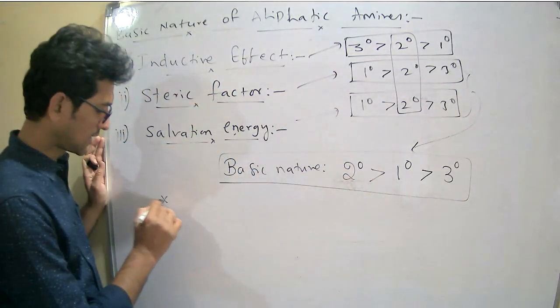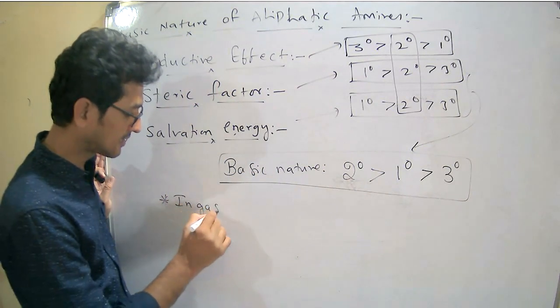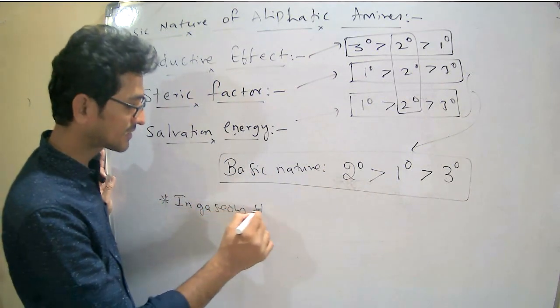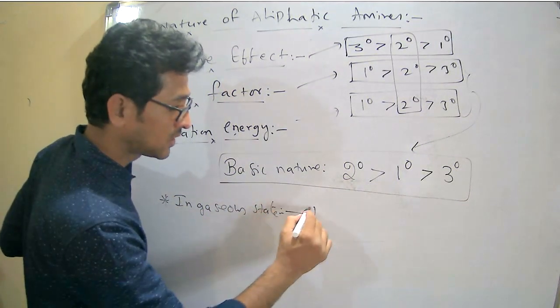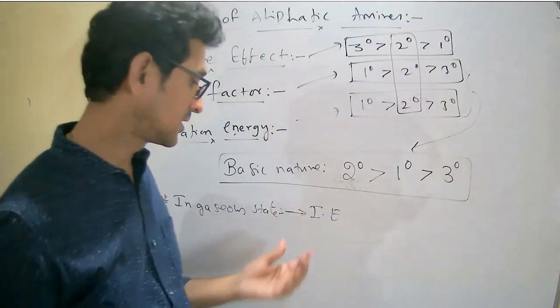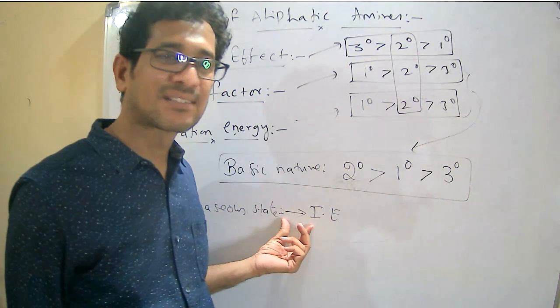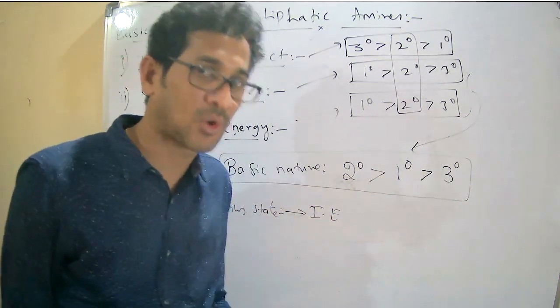But one more case is there. A specification is there. In the gaseous state, it follows only the inductive effect, because in the gaseous state it is not possible for the solvation process.